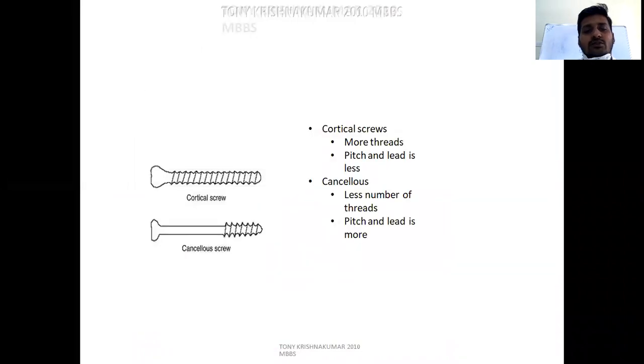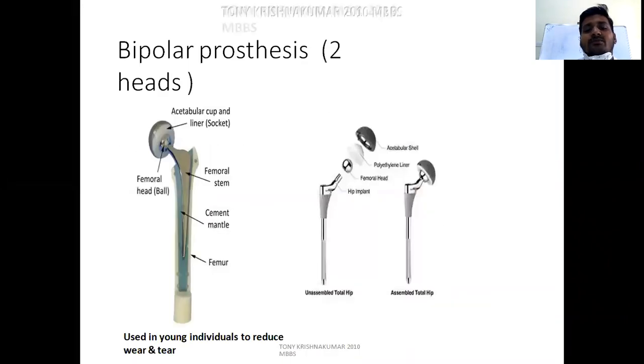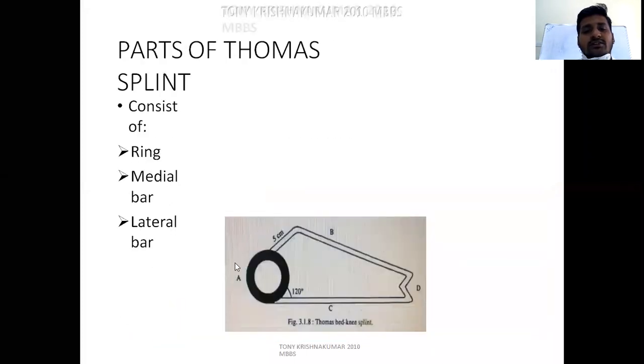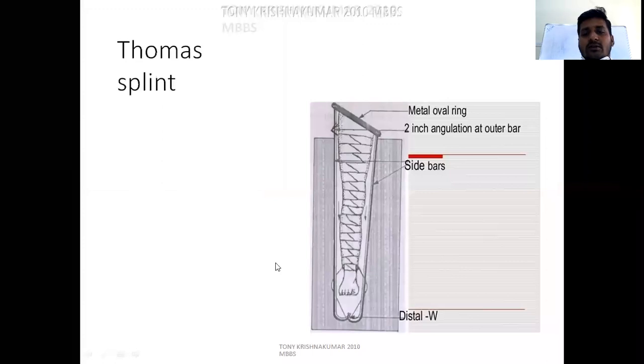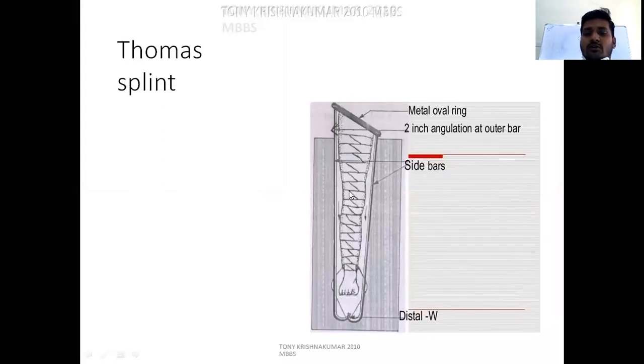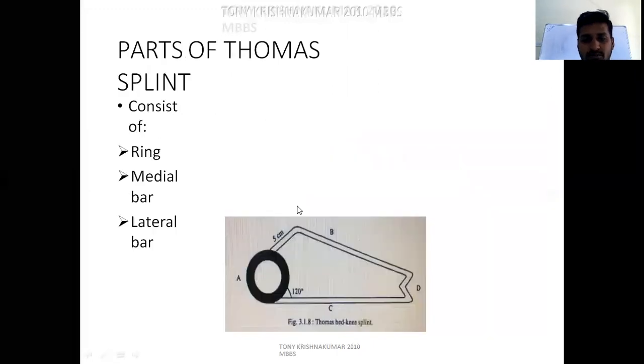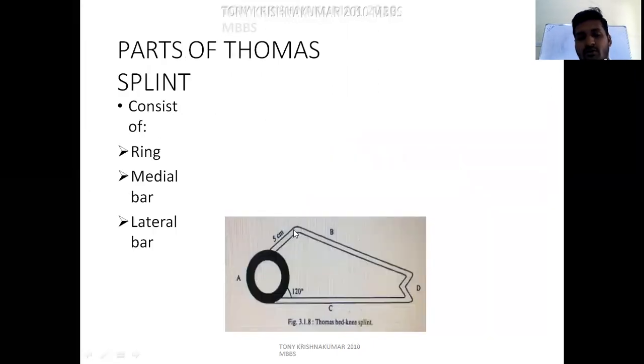V nail, K nail, Moore's screws. So this is the Thomas splint, a very important one. It has two metallic bars, an outer bar and an inner bar, and a circular ring which is at an angle of 120 degrees with the inner bar. And it has an angulation. See this picture: the outer bar is angulated 5 centimeters from the ring to accommodate the greater trochanter. This is 120 degrees, which is what it makes with the inner bar.